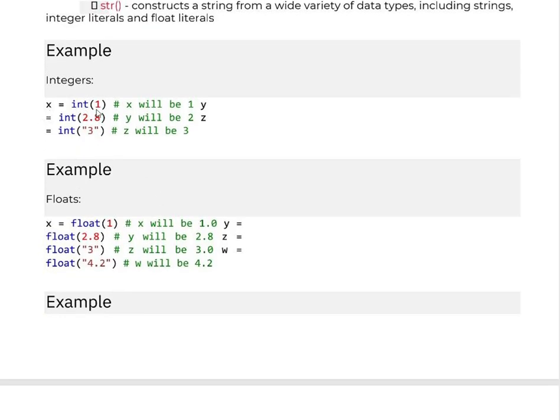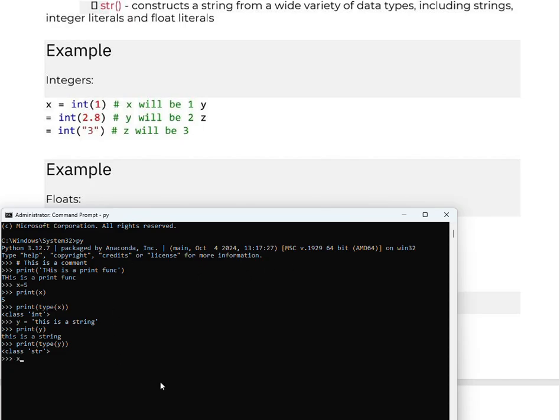x equal to int of 1, then x will be 1. y equal to int of 2.8, y will be 2. z equal to int of 3. Let's see an example. Say for example x equal to int of 1. Okay, if you print x, the output is 1.